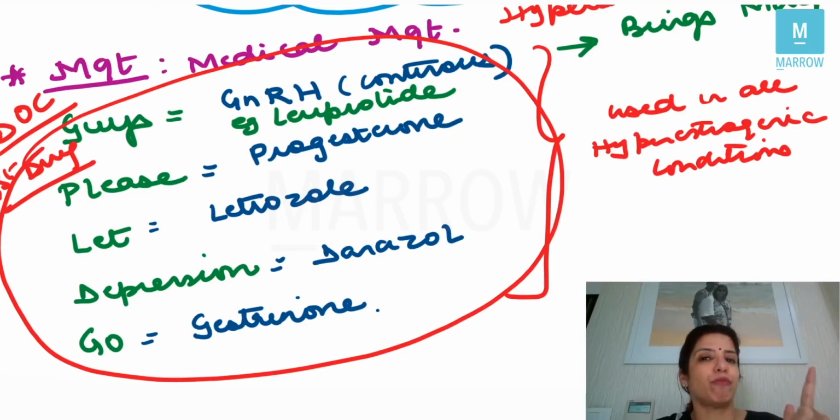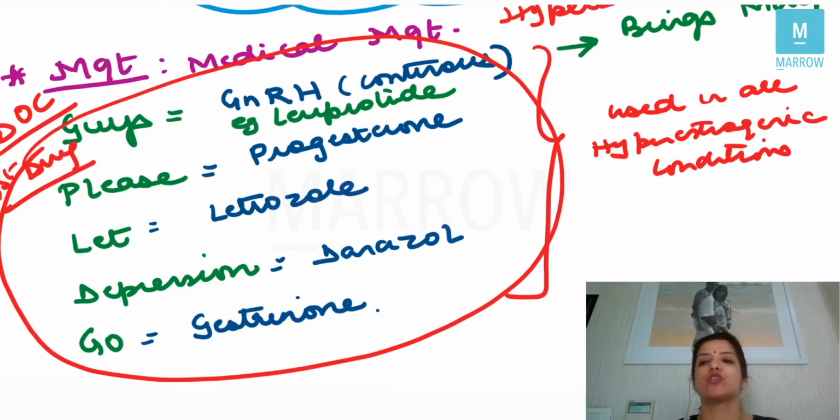P stands for progesterone. Right? Whatever are the actions of estrogen, opposite are the actions of progesterone. L stands for letrozole. Letrozole, just now we did, is an aromatase inhibitor. D stands for danazol and G stands for gestrinone. These 5 drugs have to be on your tips. Right? Guys, please let depression go.